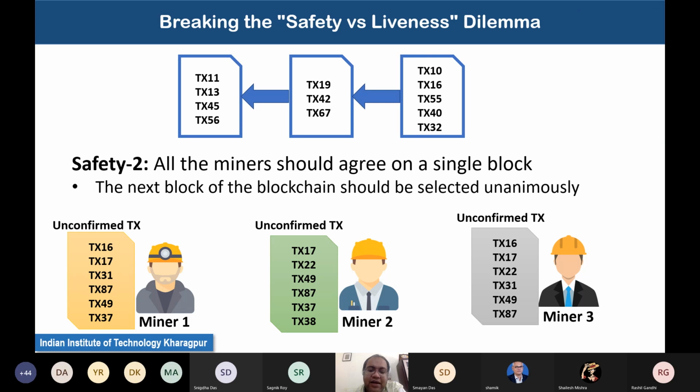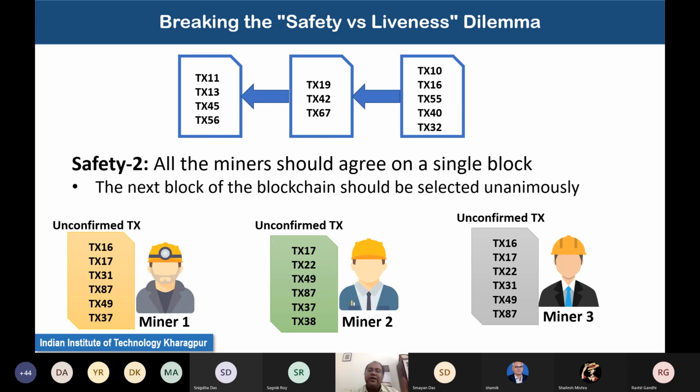But the second requirement of safety is that all the miners should agree on a single block. I was mentioning that safety basically ensures that all correct participants uniquely agree on the correct information, or the correct state of the system. The first requirement, agreeing on the correct state, I am able to ensure.